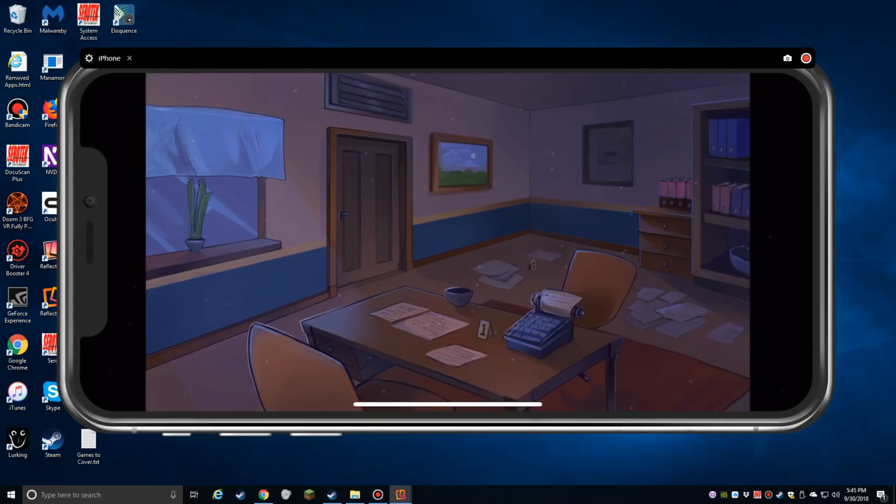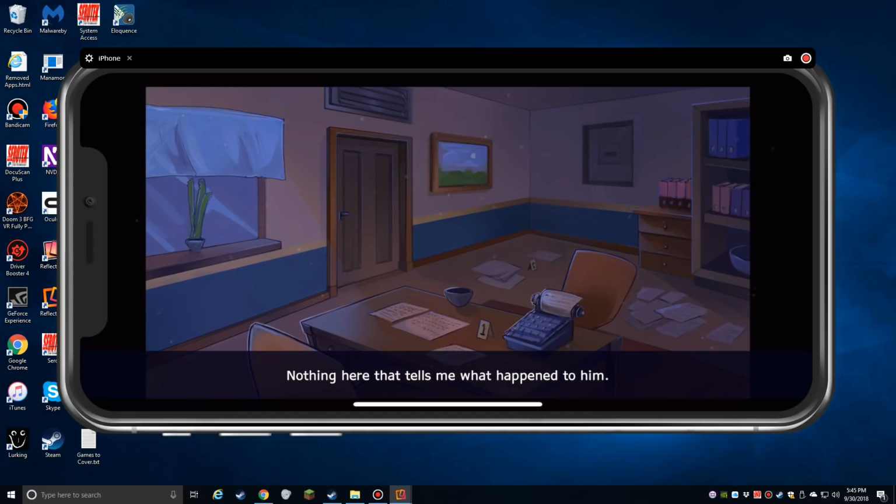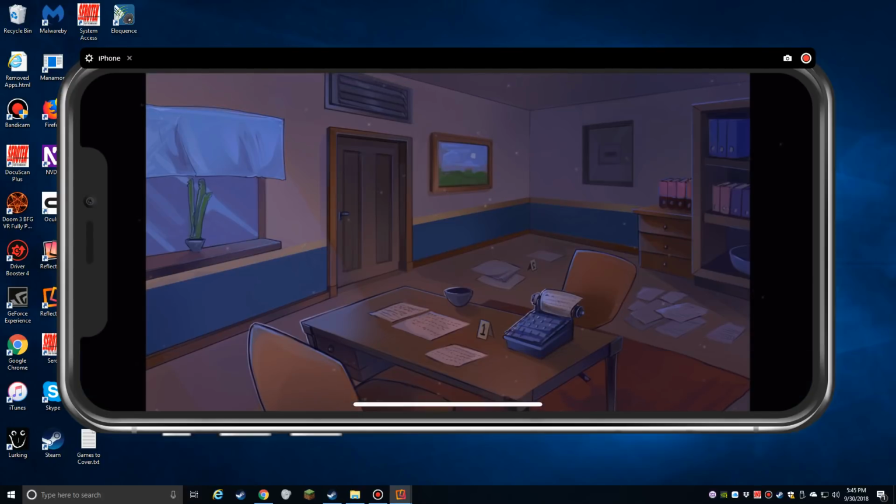So there's my safe. What else can I do in here? A stapler, a tape roll, paper clips, and some blank pages. More or less what you'd expect to find on a desk. Nothing here that tells me what happened to him.